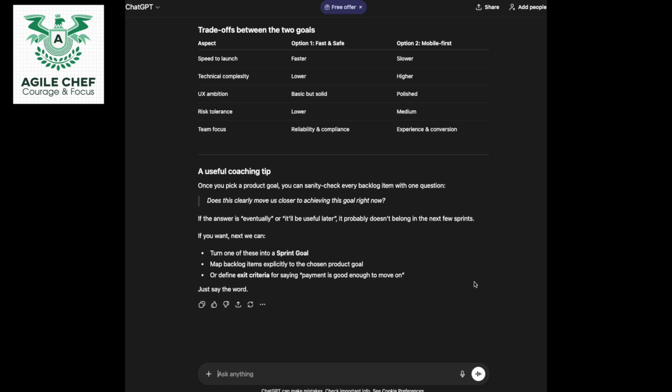If you want, next we can turn one of those into a sprint goal, map backlog items explicitly to the chosen product goal, or define exit criteria for saying payment is good enough to move on. Just say the word. I love this.